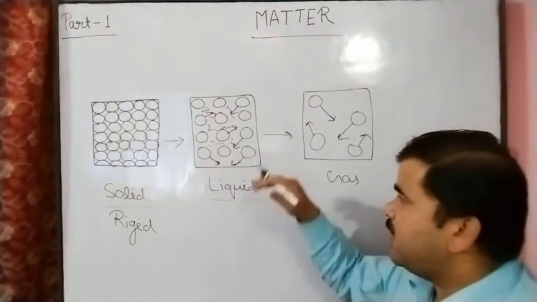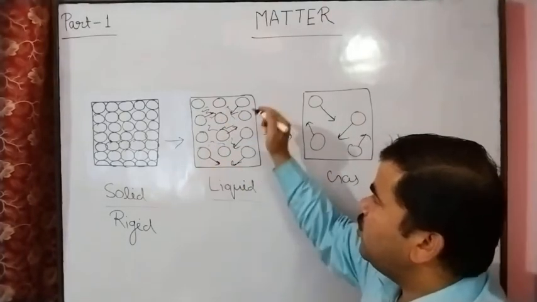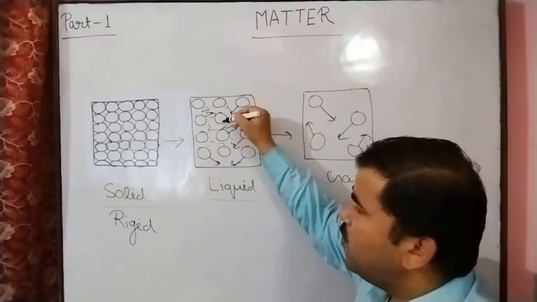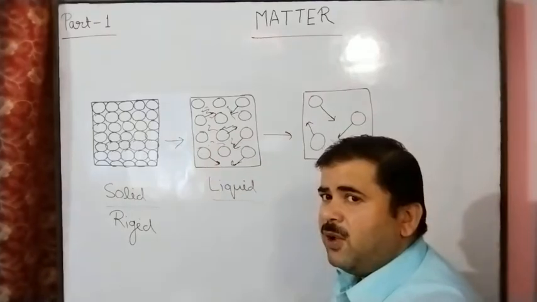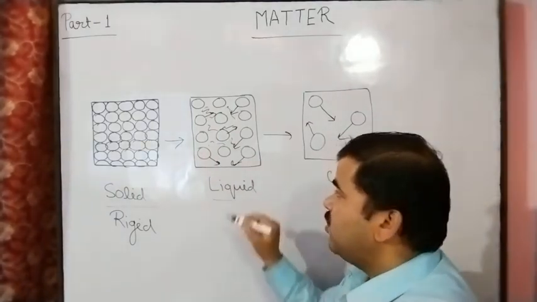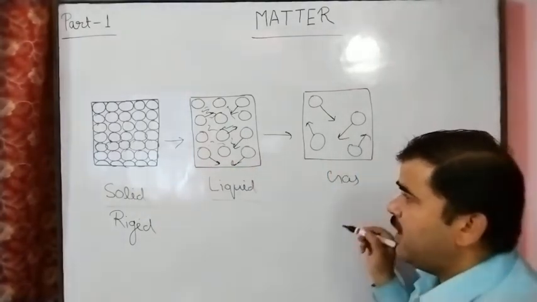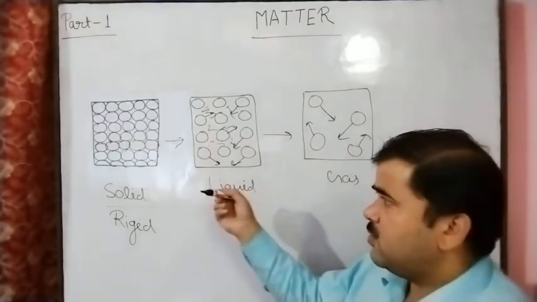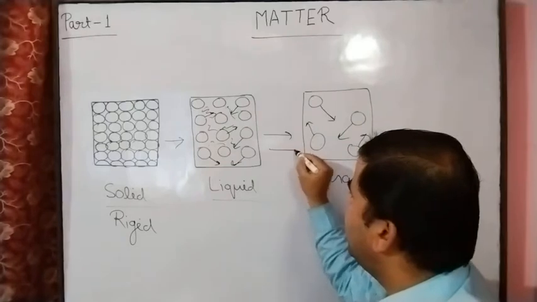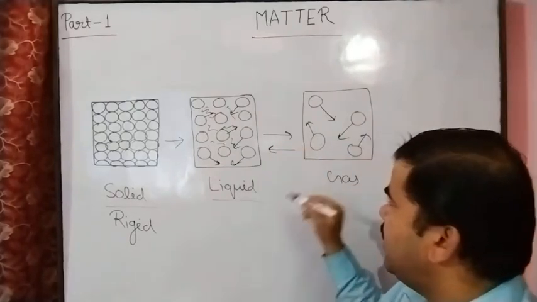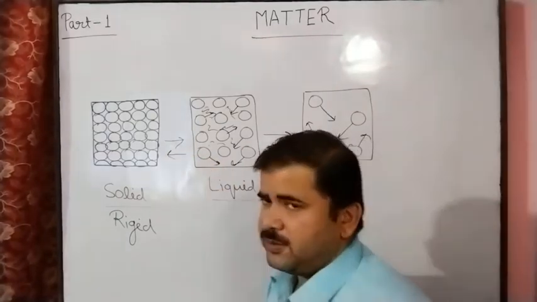And again, if we decrease the temperature, the kinetic energy decreases more, so these particles interact more, the force of attraction increases, and this liquid changes to solid state. So by increasing the temperature, we can change the solid state to liquid state to gaseous state, and by decreasing the temperature, the gaseous state changes to liquid state, and liquid state changes to solid state.